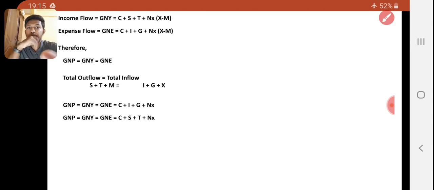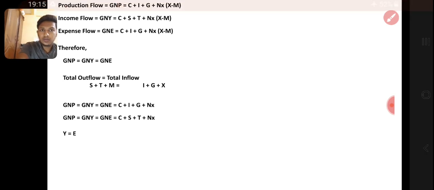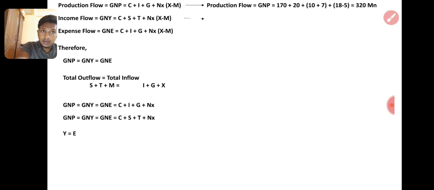So GNP is C plus I plus G plus NX, or C plus S plus T plus NX. S and I are equal, and G and T are equal, and the NX is equal, a different formula. Numbers are also given. You can see under C is 270, I is 20, G is 10, and the NX is 18 minus 5, where 18 is export and 5 million is import.